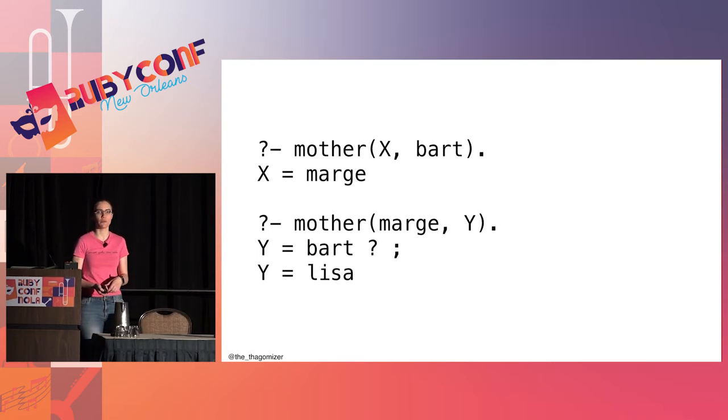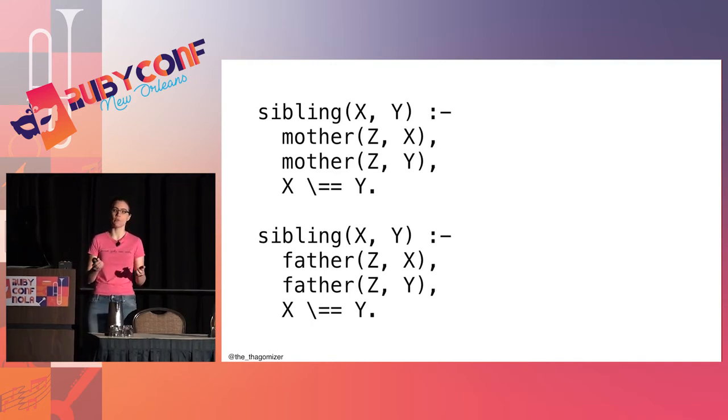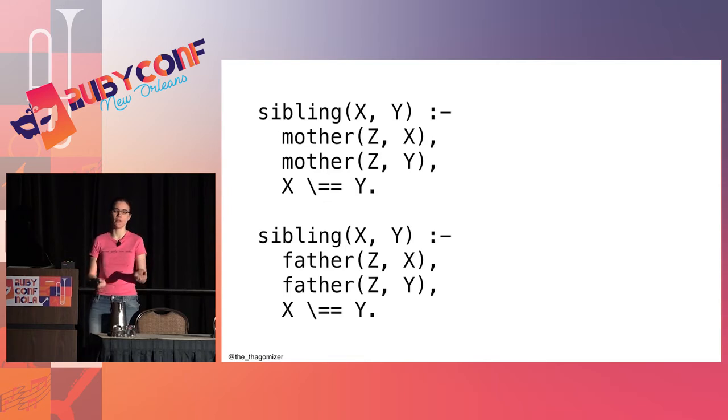And I've showed you simple examples thus far, but you can build rules that are much more complicated. So let's build the rule sibling. So x and y are siblings if there is some z such that z is the mother of x, z is the mother of y, and x and y are not the same person, because you can't be your own sibling. And that slash equals equals is not equal in Prolog.